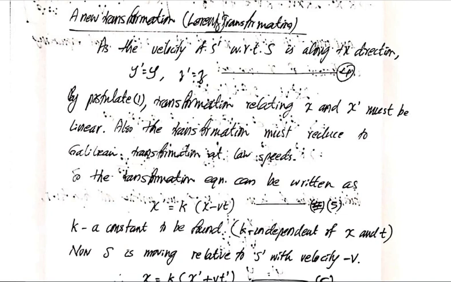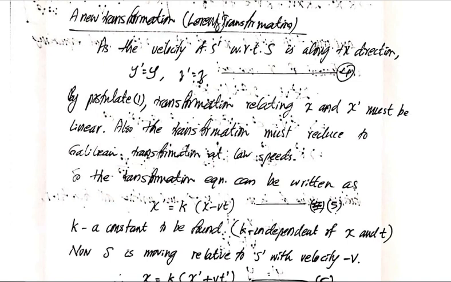By this postulate, the transformation relating x and x dash must be linear, because the laws of physics have the same form. It means if the velocity of a particle is uniform in frame S, it should be uniform in frame S dash also. So a uniform velocity should be uniform in both frames. It means that the transformation relation should be linear. If there is a quadratic term, then a uniform velocity in one frame will not be uniform in the second frame. There will be an acceleration.